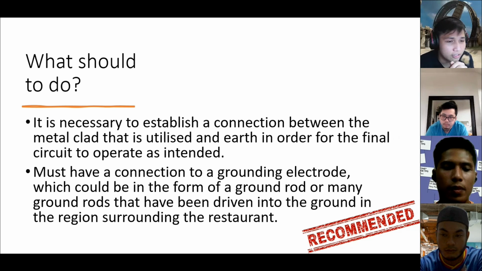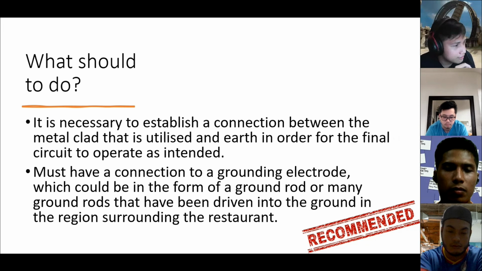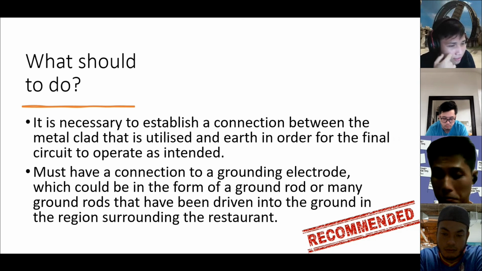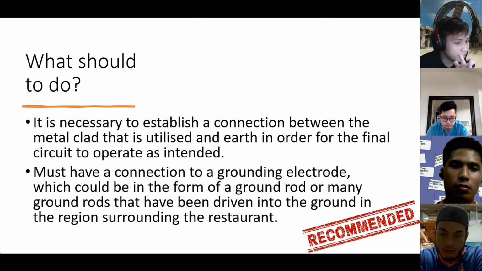There is no need to take the easy way out by just connecting it to the water pipe. This is the best thing to do to correct this mistake: connect the grounding system to a grounding electrode near the building. So that's all for the correction.